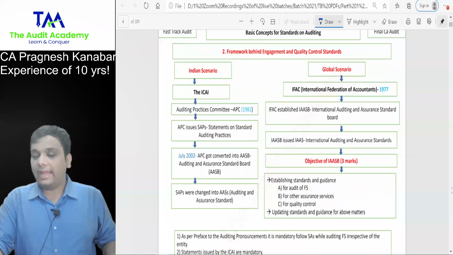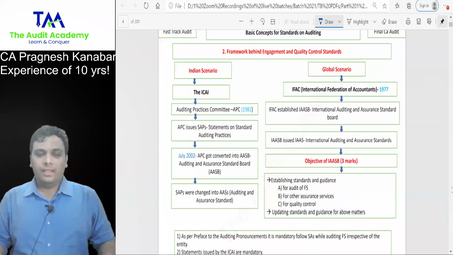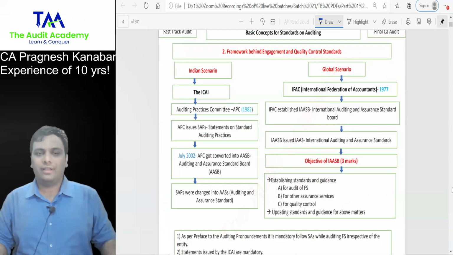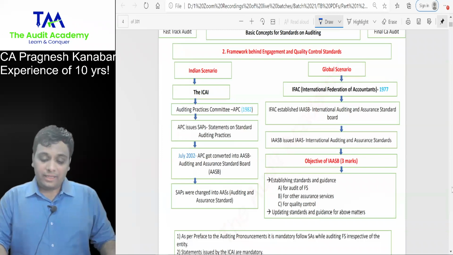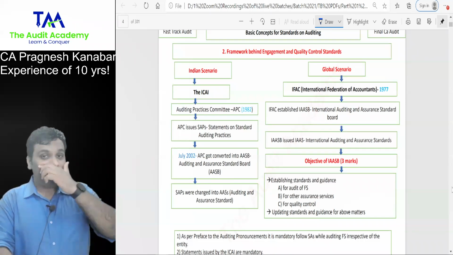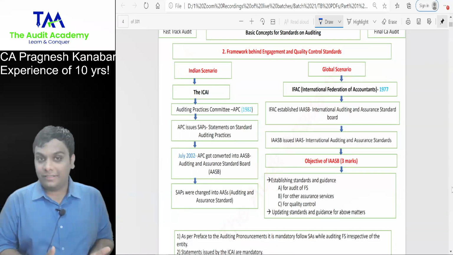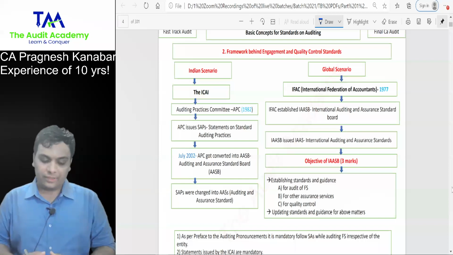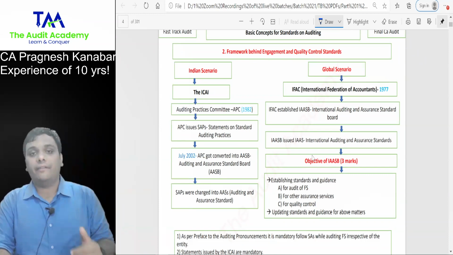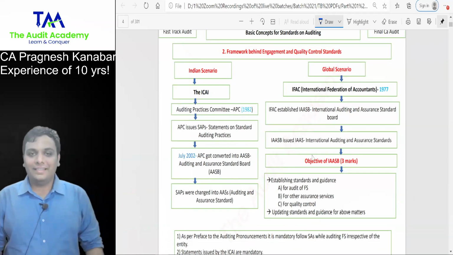Now, if you look at the first chapter of the ICAI module, there are some basic details given about the origin of standards. Till date, they have not asked a question on this chart. But what if May 23 is the first attempt? Every time there are a couple of questions which they have never asked till date. That is why let us quickly go through this. So the framework behind engagement and quality control standards, because it is given in the module, we will not ignore it. Golden principle: do not ignore the module. Otherwise, ICAI ends up ignoring us.